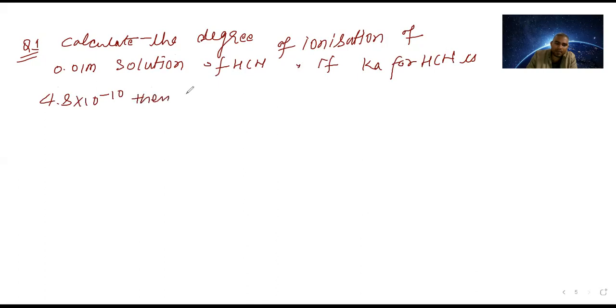Then also calculate the H plus ion concentration at equilibrium.